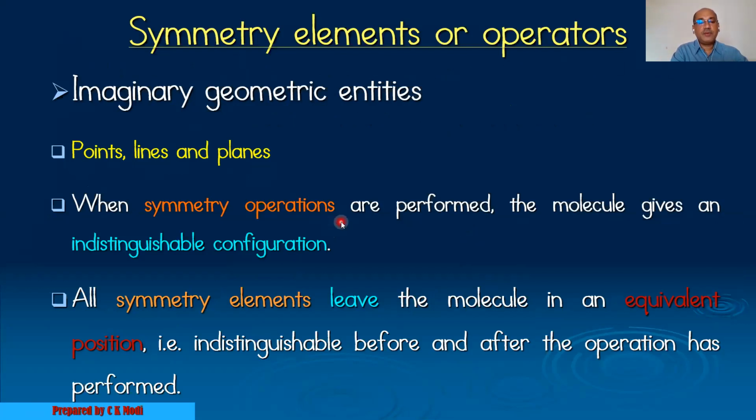When we perform any symmetry operation, the molecule gives an indistinguishable configuration, or we can say an equivalent structure. So all symmetry elements leave the molecule in equivalent positions, indistinguishable before and after the operation has been performed.